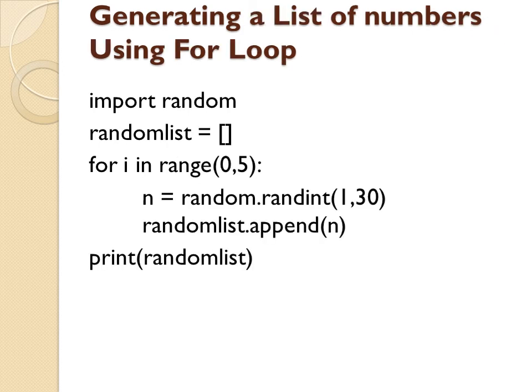Then if we want to generate a list of numbers, we can also use a loop here. See what I have done. I have taken a blank list, random_list. Then I have started i in range 0 to 5, so it will run 5 times. Each time it will generate a random number between 1 and 30. Whatever random number it generates between 1 and 30, I have appended it to the list. So that list is also forming, and at last I have printed the list. I got an output like this: 10, 5, 21, 1, 17. You may try and get a different output.